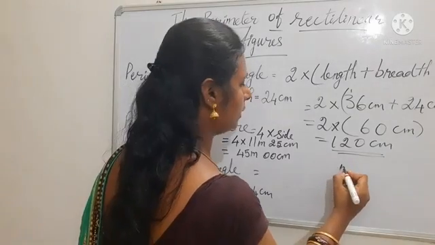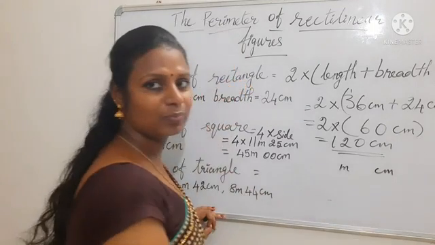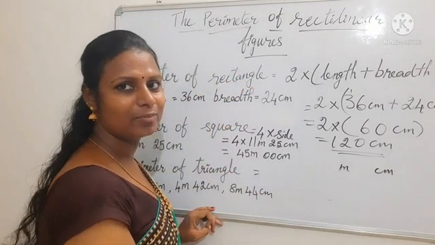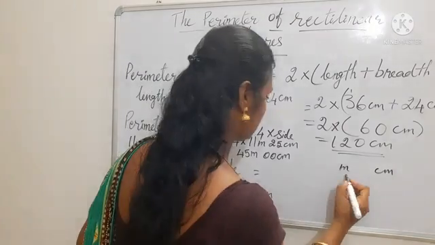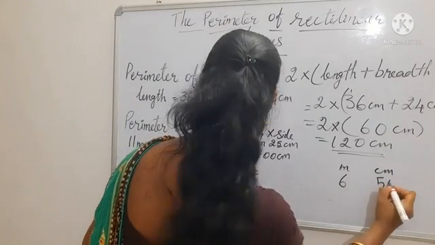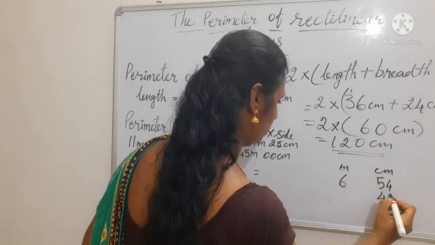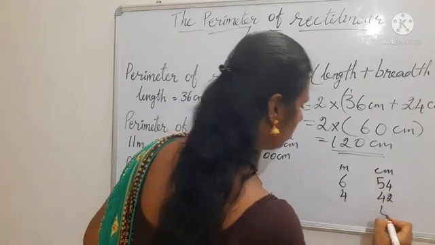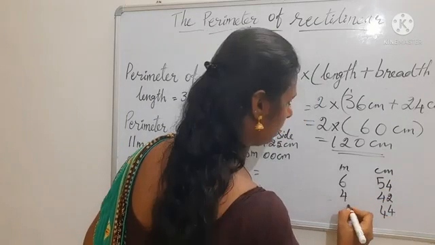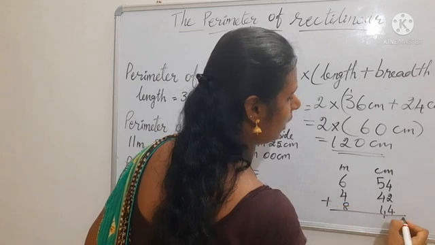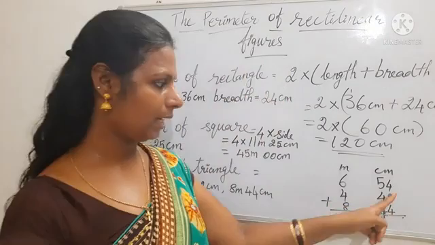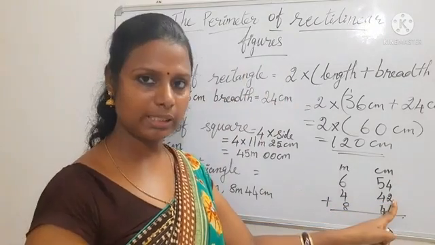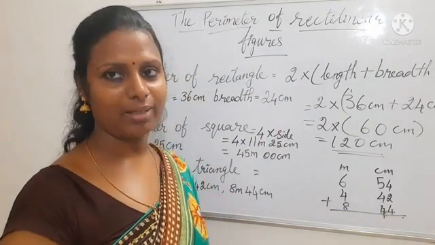So here meter centimeter. You know to add, first you have to write the units and you have to write the numbers. 6, 54, 42, 4, 44 and 8. So we are going to add it. Okay, just add this one. 4 plus 2, 6. 6 plus 4, 10.